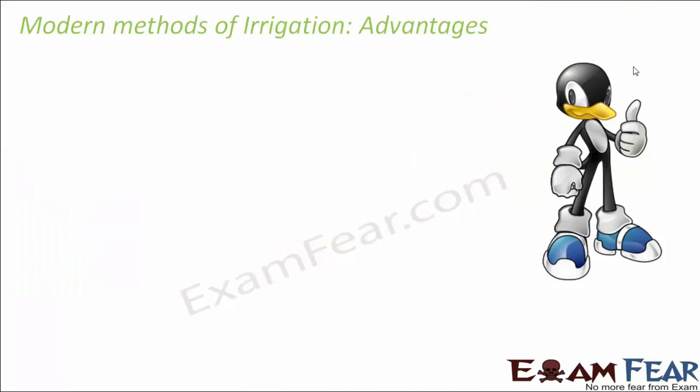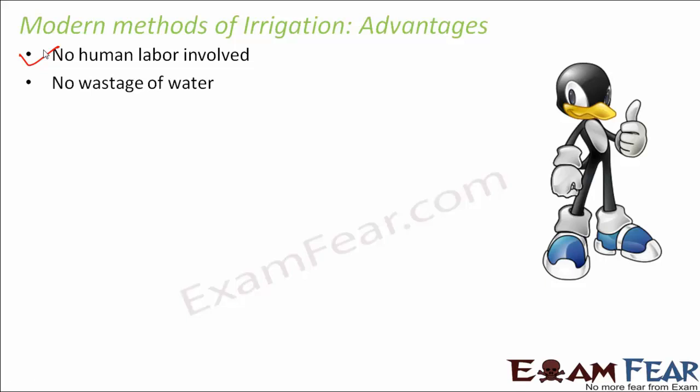So now that we have discussed the modern methods of irrigation, let us see if they could overcome the disadvantages associated with the traditional methods of irrigation. With these modern methods, no human labor is involved, whereas in traditional methods, human labor was involved, either in the form of human beings or in the form of cattle or animals.